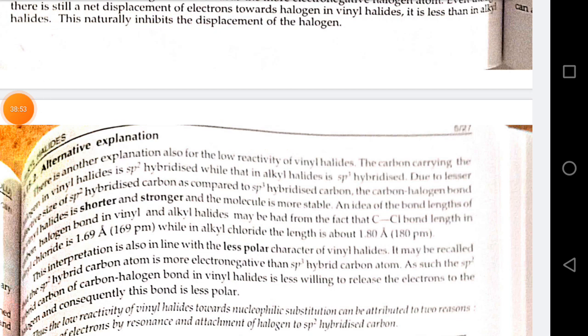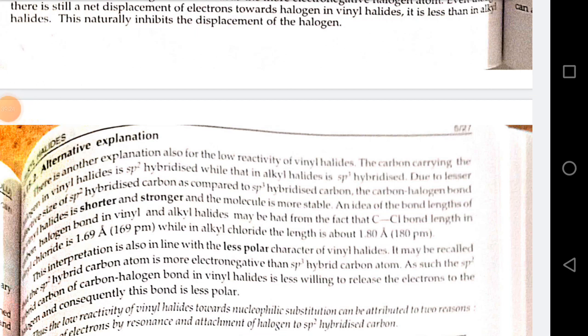Alternative explanation. There is another explanation also for the reactivity of vinyl halide. The carbon carrying the halogen in vinyl halide is sp2 hybridized, while that in alkyl halide is sp3 hybridized. Due to the lesser size of sp2 hybridized carbon as compared to sp3 hybridized carbon, the carbon-halogen bond of vinyl halide is shorter and stronger, and the molecule is more stable.